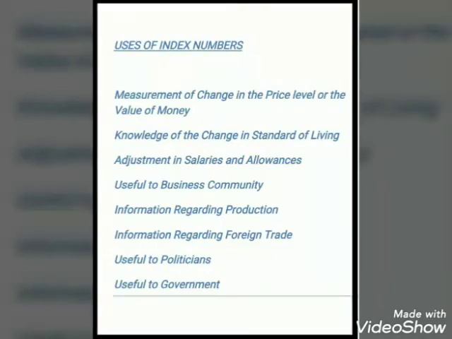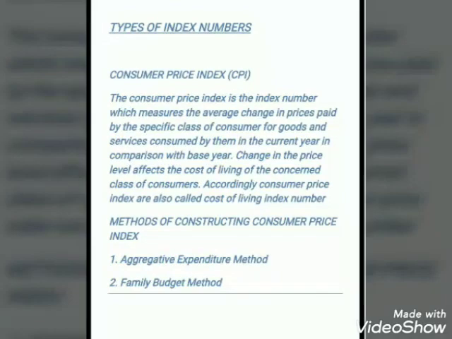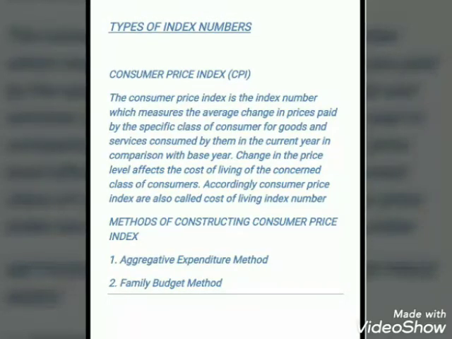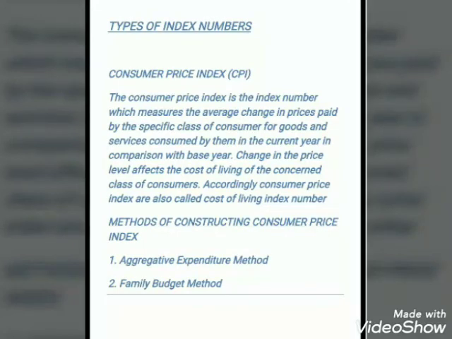Now this index number, though it has been classified into a number of different categories, we are only concerned with the two basic types of index number: the consumer price index, or you can say cost of living index number, and the next is the wholesale price index. Let me explain the first one, that is the consumer price index.